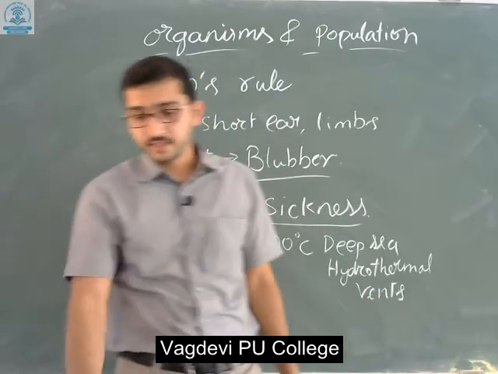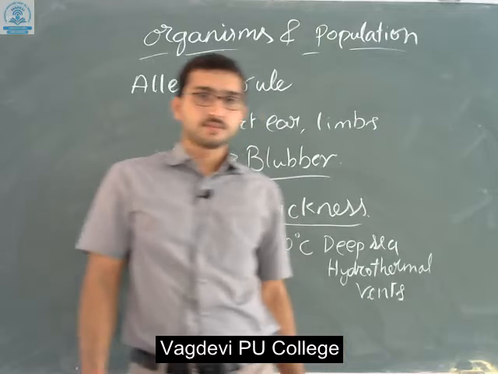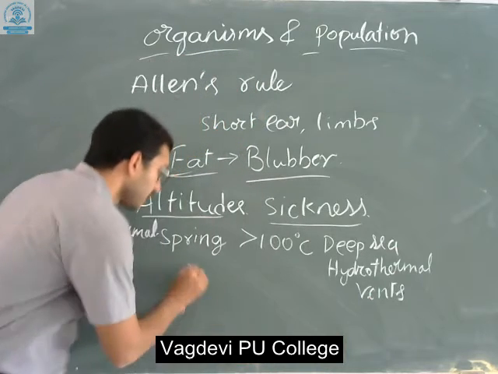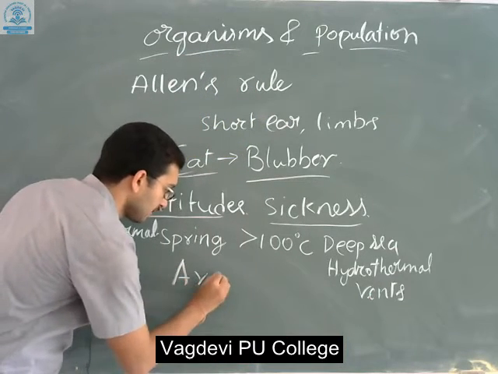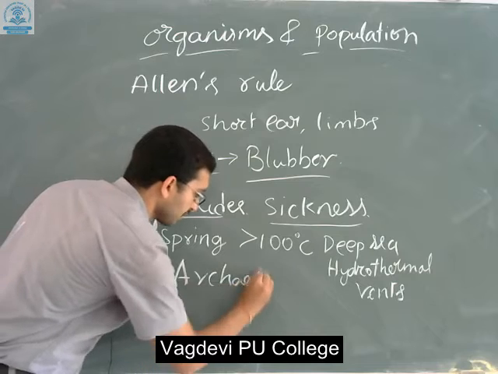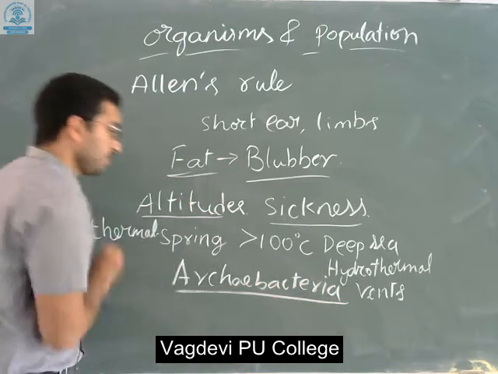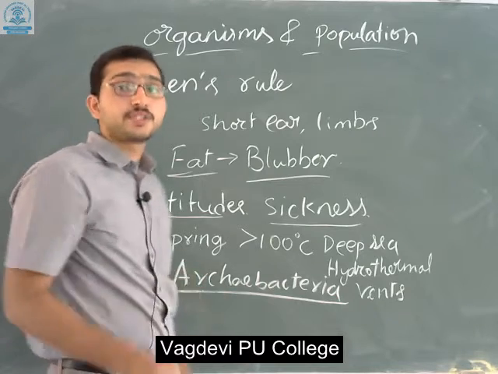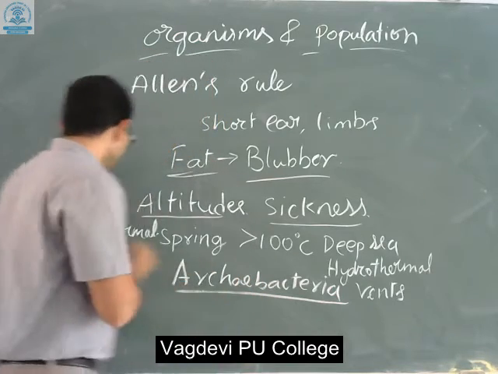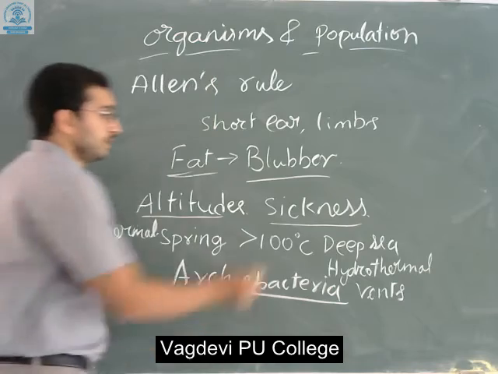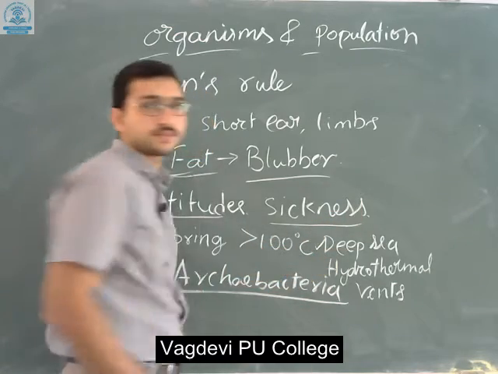You can find aquatic organisms such as archaebacteria. These archaebacteria have adapted to grow in thermal springs and deep sea hydrothermal vents.